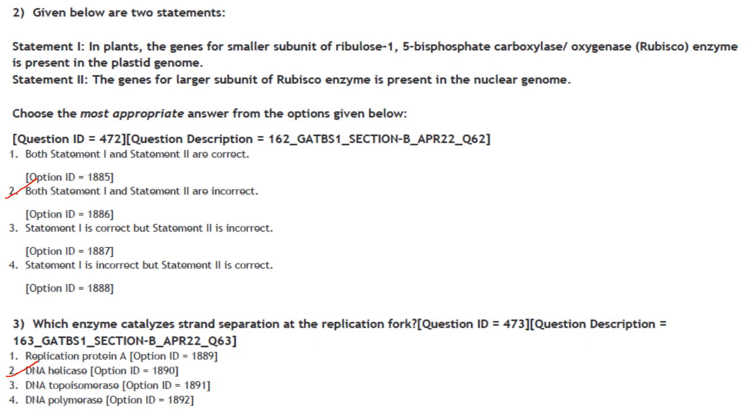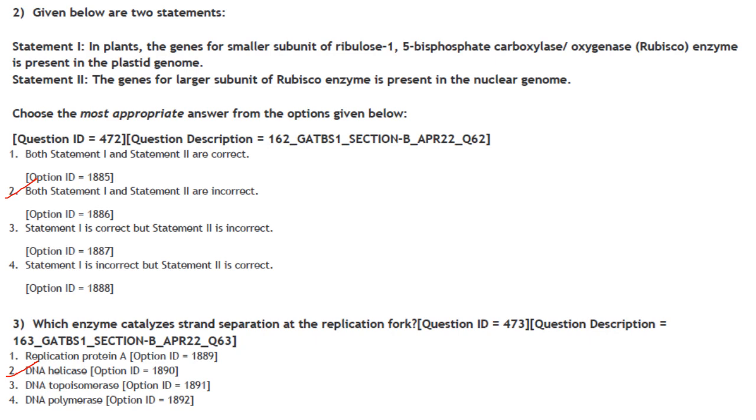So here, if you see Rubisco, it is a complex consisting of two subunits. The large subunit encoded by the chloroplast gene and the small subunit encoded by the nuclear gene family. So here they have given the exact opposite of whatever is correct. So both the statements are not correct. So both statements 1 and 2 are incorrect. Answer is option 2.